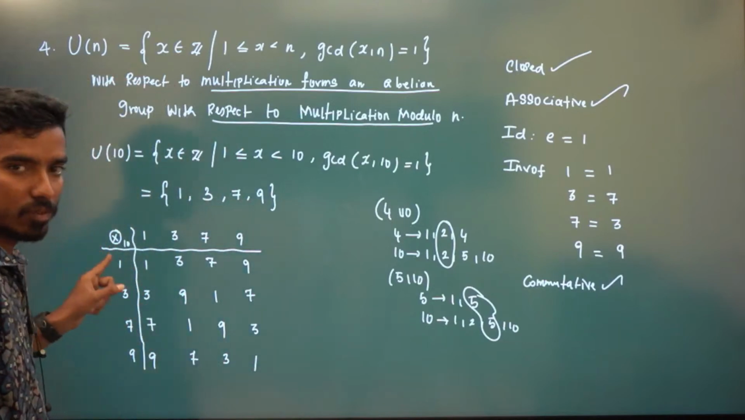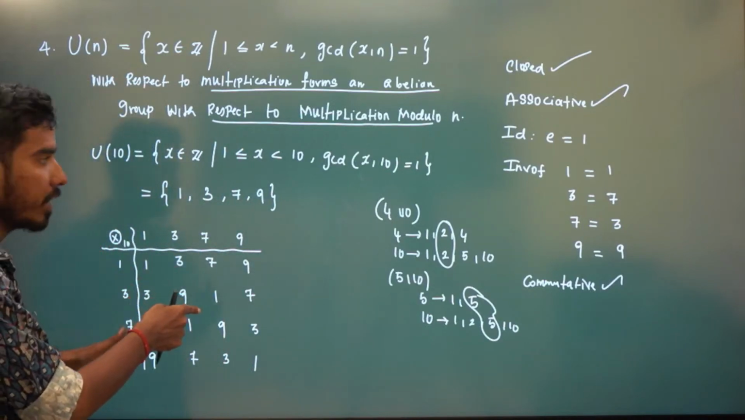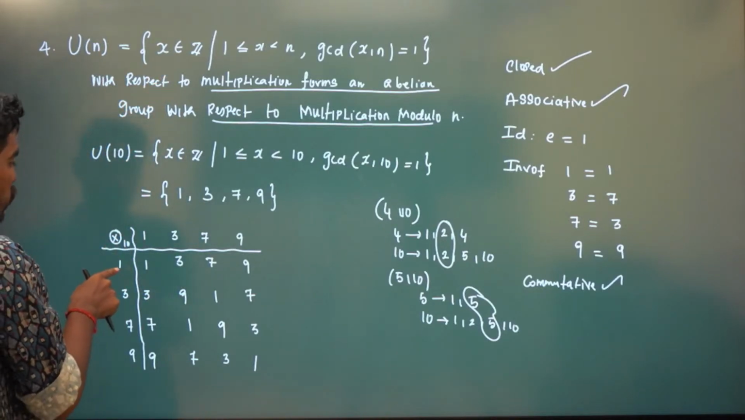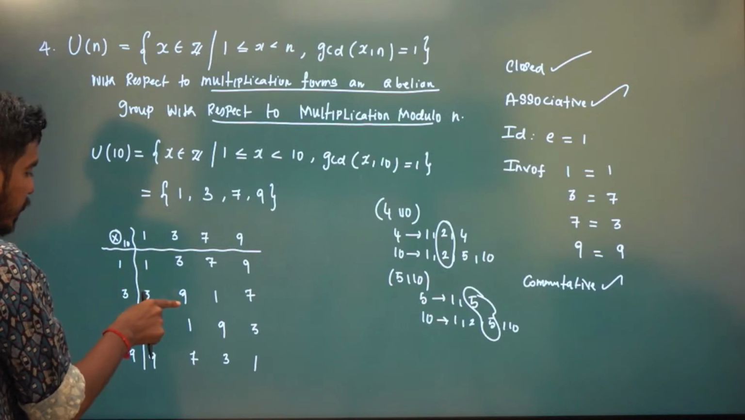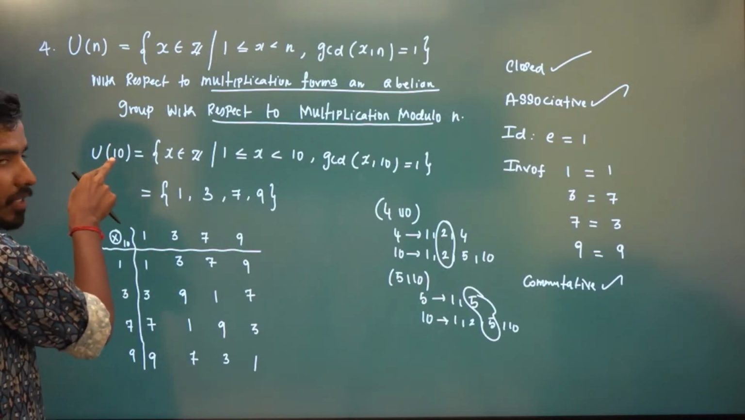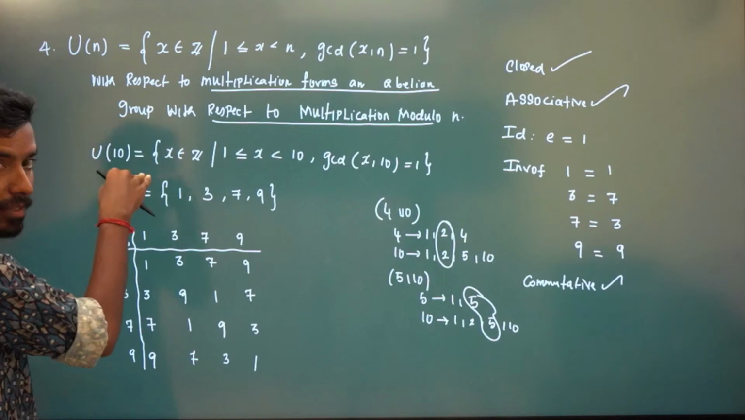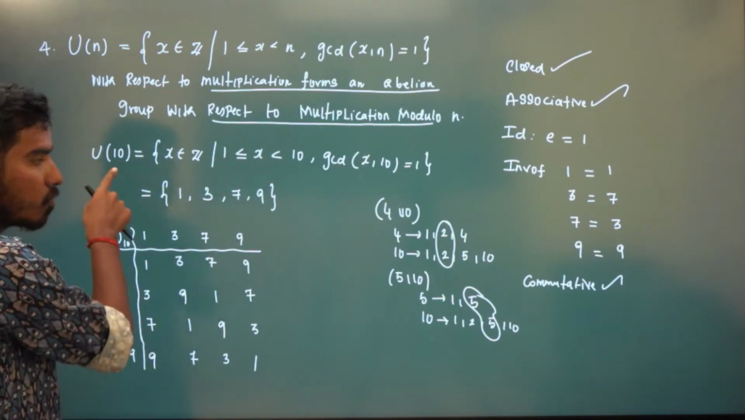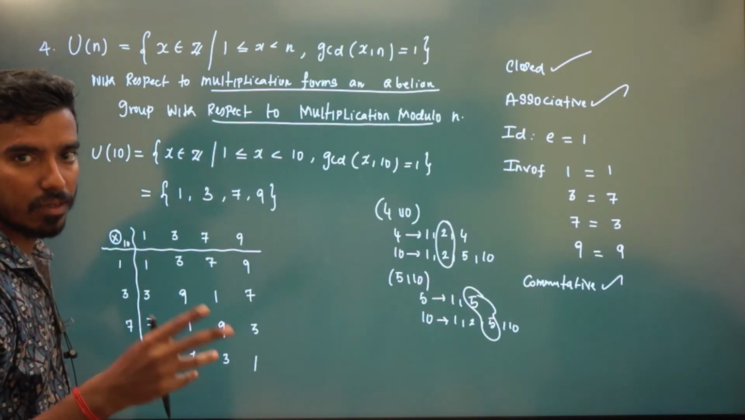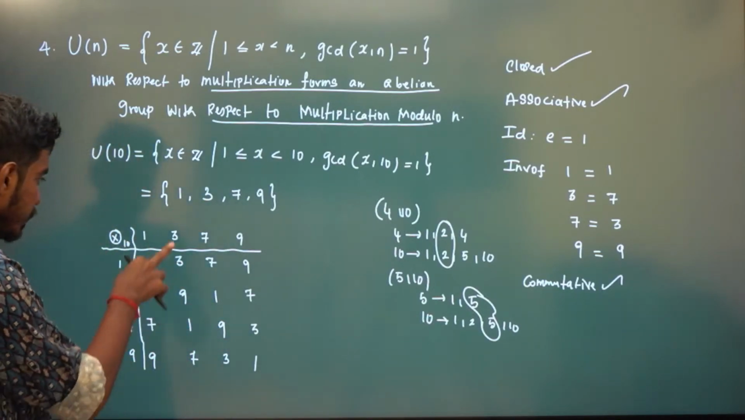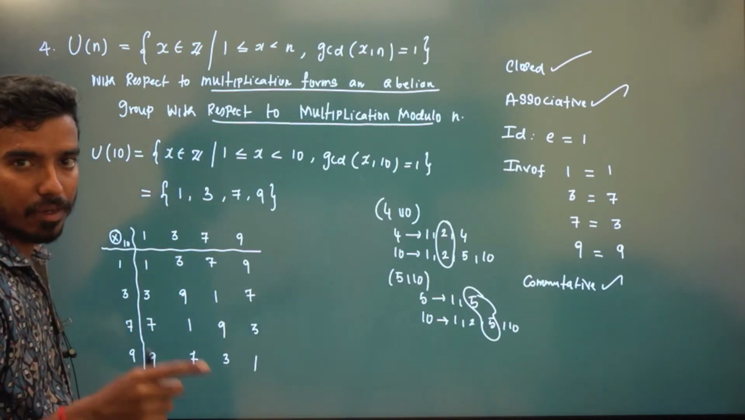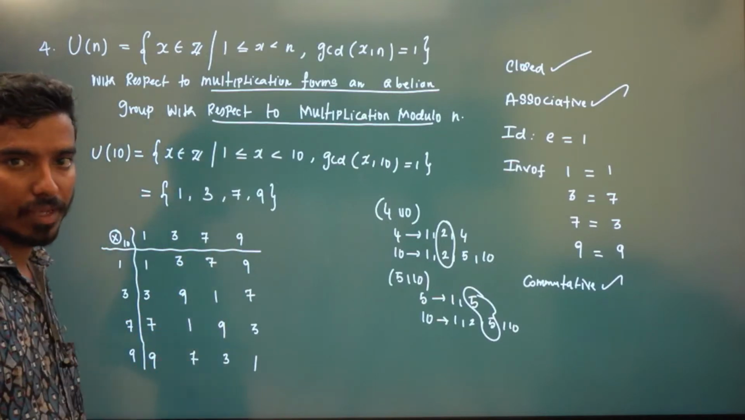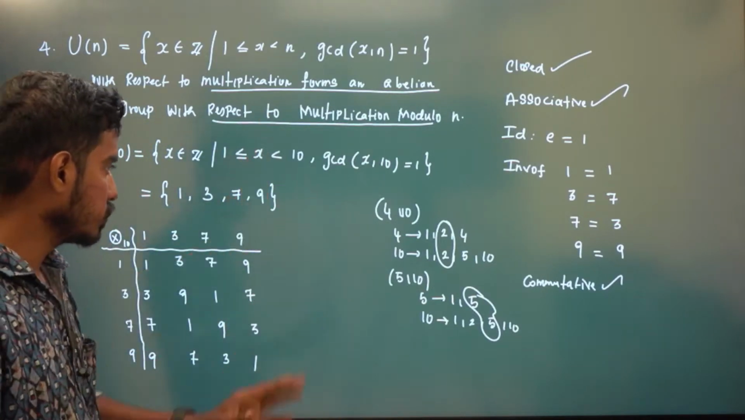Now multiplication modulo n: multiply and write the remainder. So it is 10 here, right? 1 into 1, 1 into 3. 3 threes are 9. If it is less than 10, you write that as it is. If it is greater than or equal to 10, you need to put the remainder. 3 nines are 27. 27 mod 10, so 27 divided by 10, the remainder will be 7. 7 threes are 21. 21 divided by 10, the remainder will be 1. 7 nines are 63. 63 divided by 10 will have a remainder of 3. So in that way it forms a group.